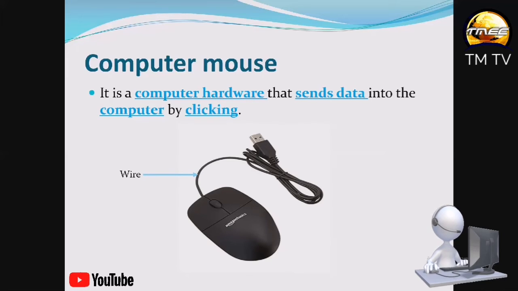We have another type of mouse that doesn't have a wire, a cable, or a cord. We call it a wireless mouse or a cordless mouse. With the wireless mouse or cordless mouse, the mouse doesn't have a wire. You see this wire over there. So you don't see any wire at all with the wireless mouse.